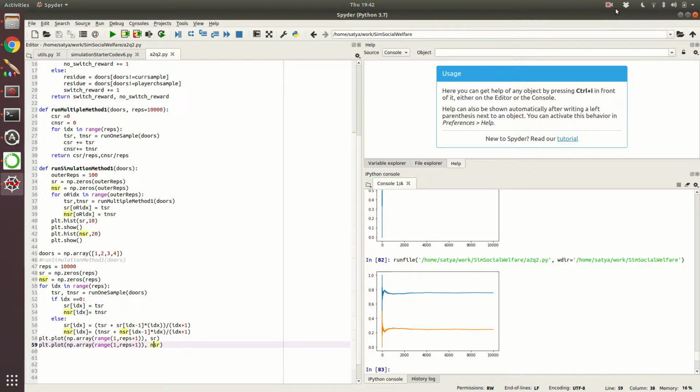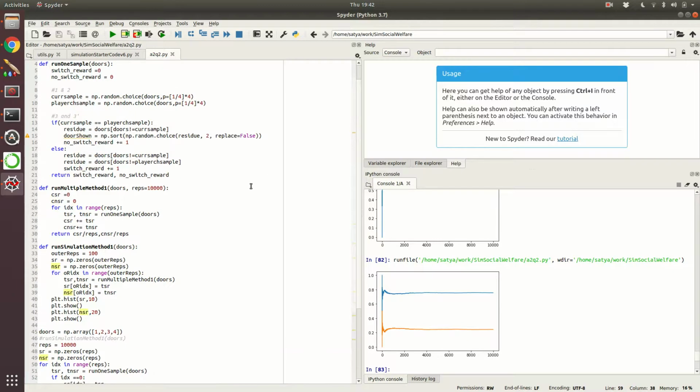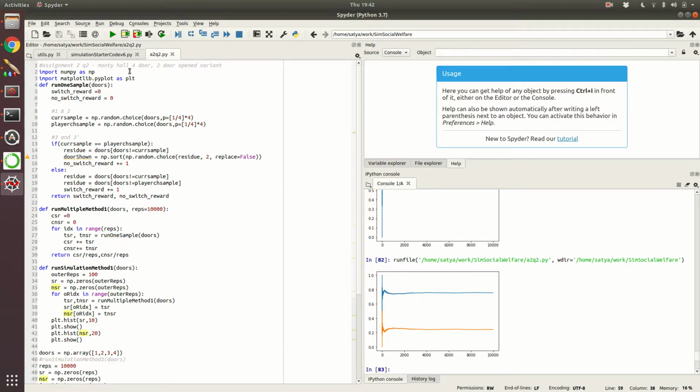All right, so this is a variant where you open 2 doors. Now we will discuss the variant where you open only 1 door. Okay, so that is the next thing. So let me just pause here.